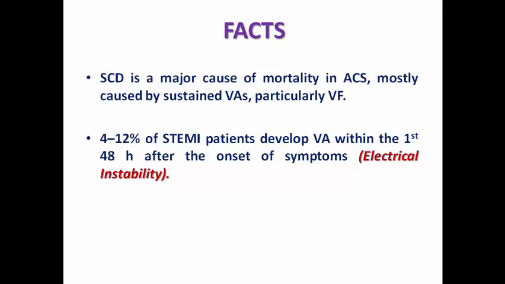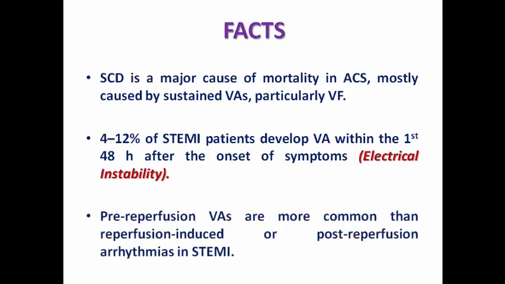We call this period electrical instability, in which it is common to develop ventricular arrhythmia even after reperfusion. And of course, pre-reperfusion ventricular arrhythmias are more common than reperfusion-induced or post-reperfusion arrhythmias in STEMI. So reperfusion reduces the incidence of ventricular arrhythmia, but still it can occur.